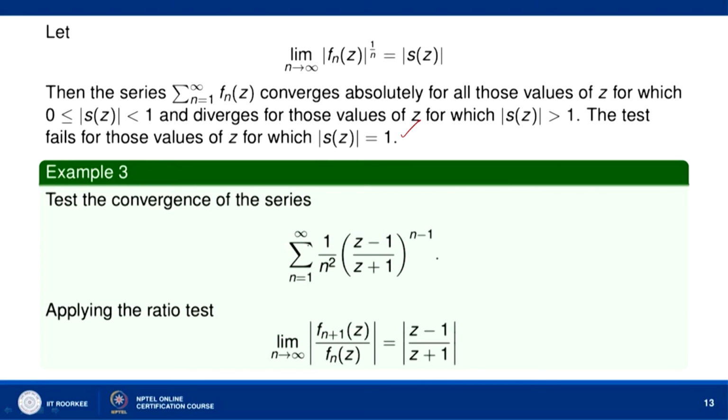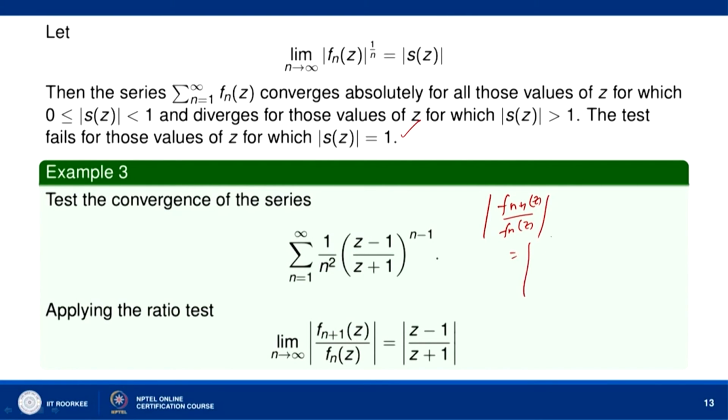We are going to consider an example of a series of complex functions, sigma n equal to 1 to infinity 1 by n square, z minus 1 over z plus 1 to the power n minus 1, and we can apply the ratio test here. So, when you apply the ratio test, what do we get? Mod of f n plus 1 z over f n z, let us find.